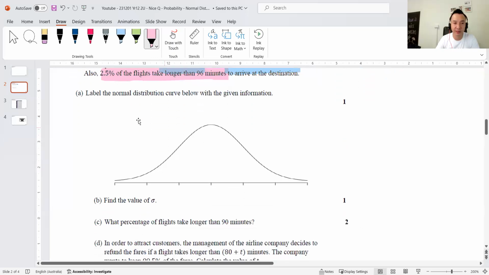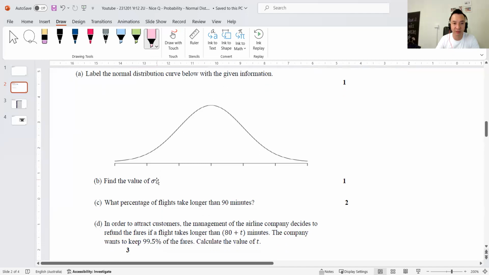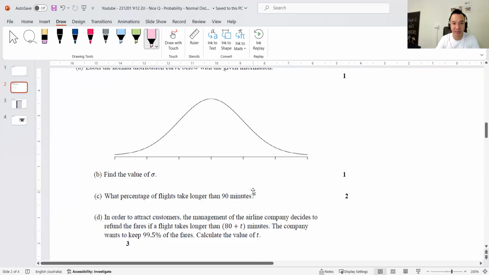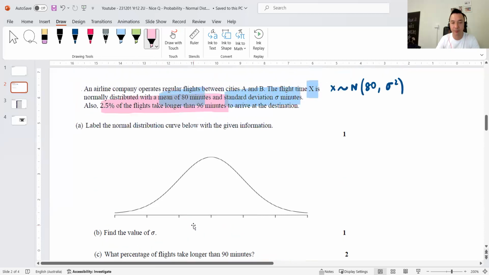What are the questions here? Label the normal distribution curve. Find sigma. What percentage of flights take longer than 90? Once you've found sigma, you should be able to find that. In order to attract customers, management wants 99.5%. Okay, cool. Now, I'll get there shortly.